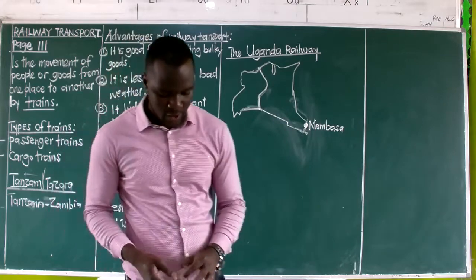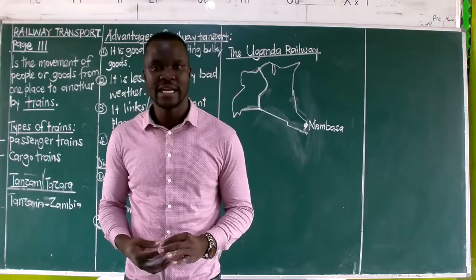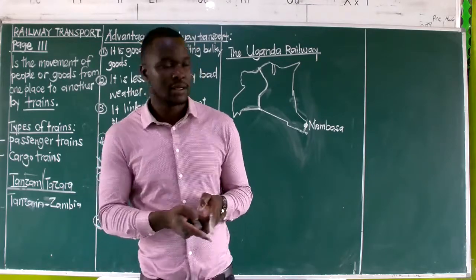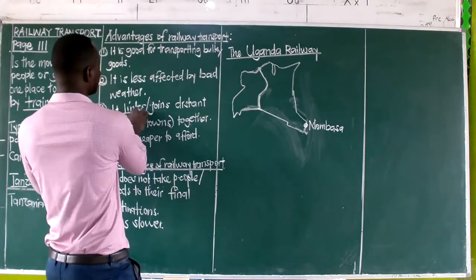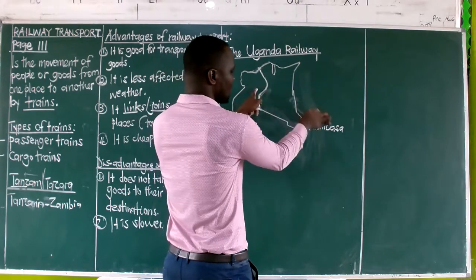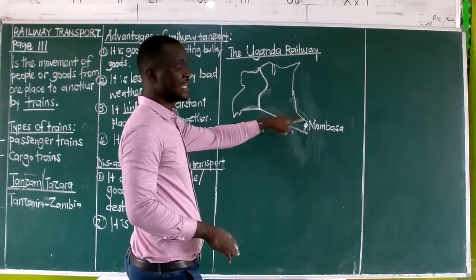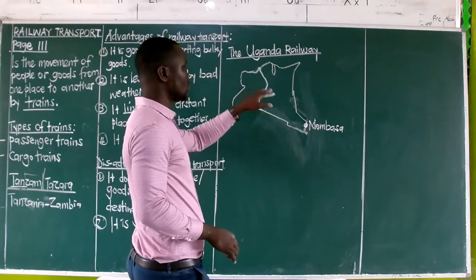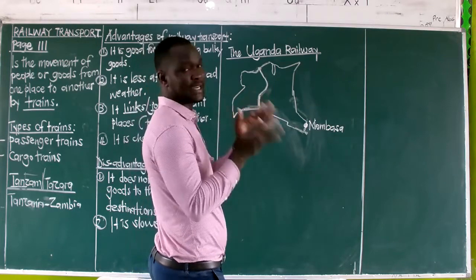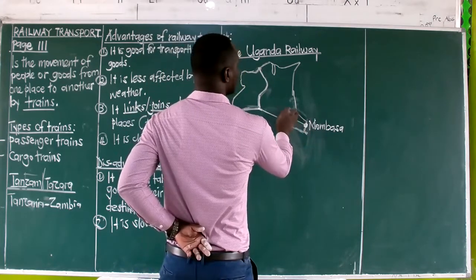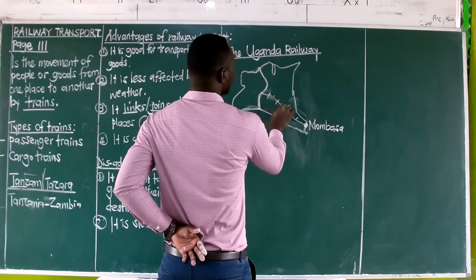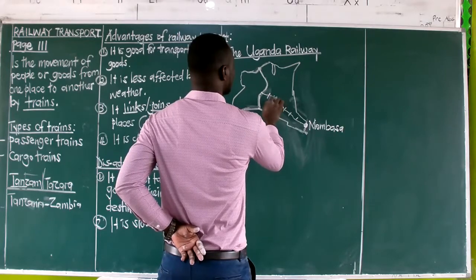Why? Simply, we are saying that it is called the Uganda Railway because it was constructed purposely to link. I say to link means to join. It was purposely constructed to link Uganda to the coast. Remember, Uganda is a landlocked country. So when it comes to these goods being exported, being delivered to the coast, Uganda has to get a connection. So this railway line was constructed in order to link Uganda to the coast. This is what we call the Uganda Railway.